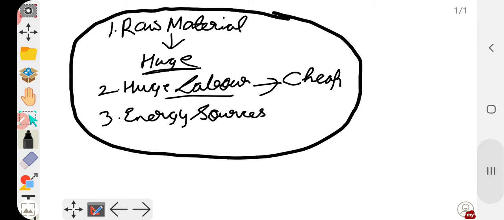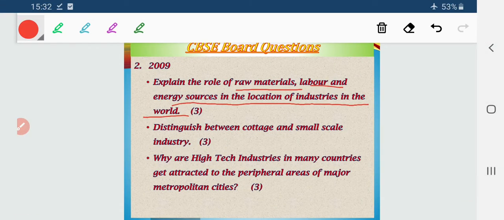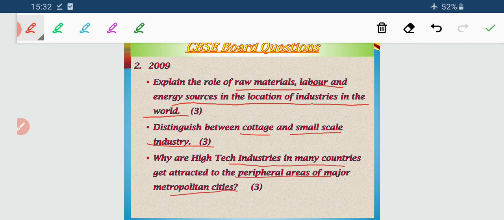Next question. Distinguish between cottage and small scale industry. Just do the work from the notes given. Now, why are high-tech industries in many countries attracted? I discussed the question, it's an NCERT question. I discussed the points already. 2010.